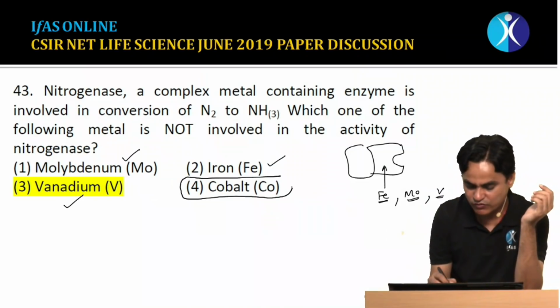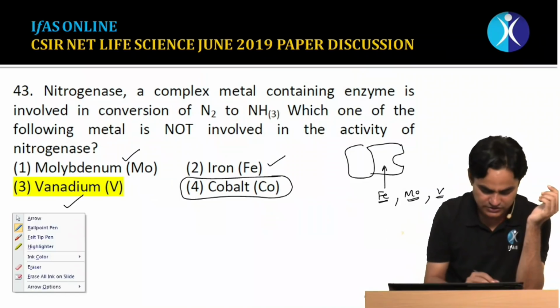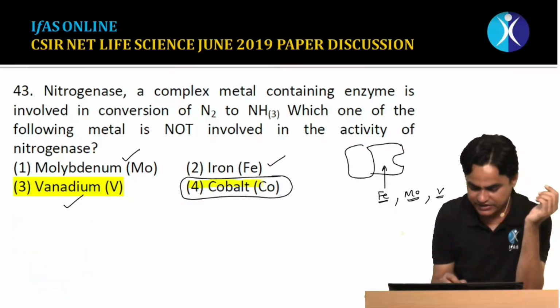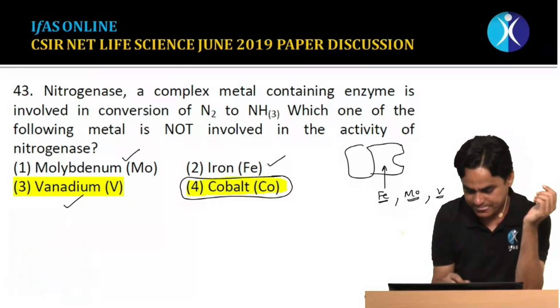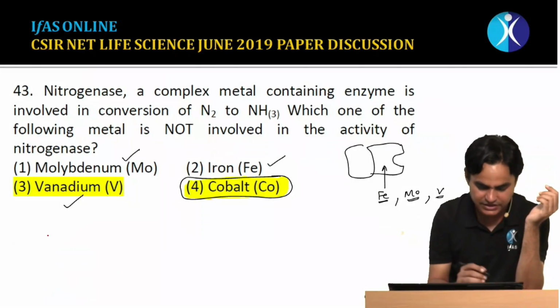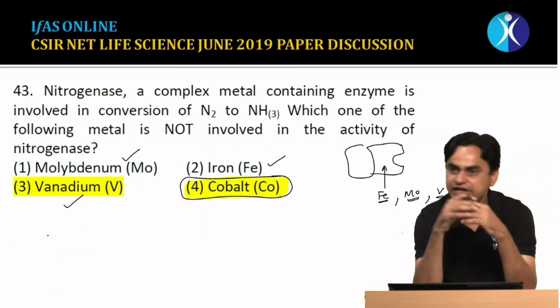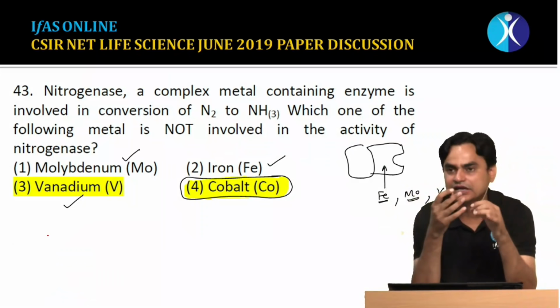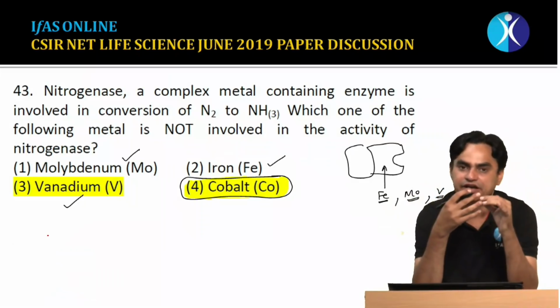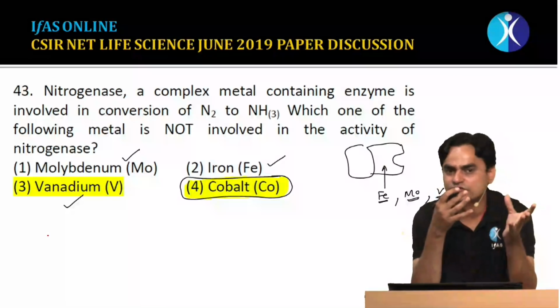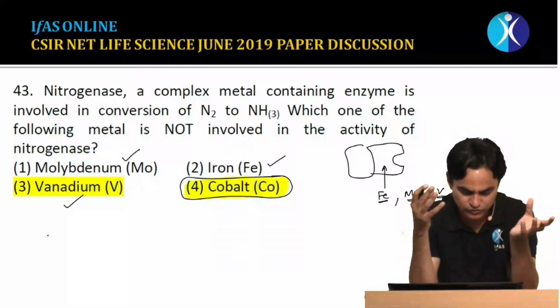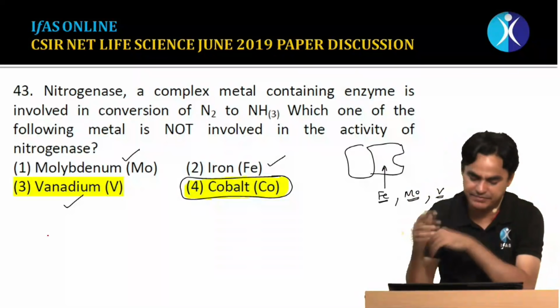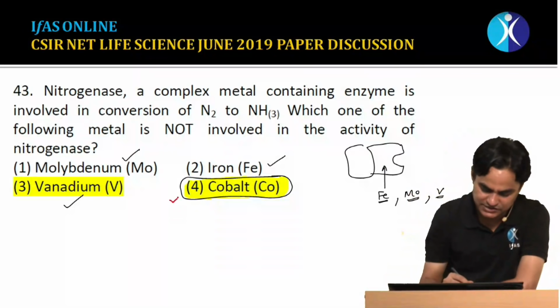There is no role of cobalt in nitrogenase. The majority of nitrogenases occur in bacteria. They need iron, they need molybdenum, but there are some forms of nitrogenase which may utilize vanadium as well. So the one which is not being utilized is cobalt.